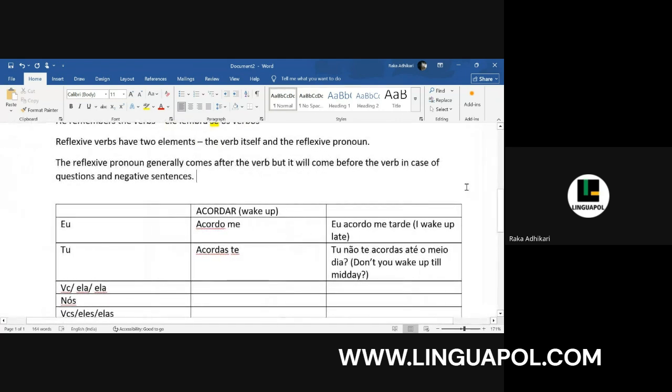So questions and negative sentences, this reflexive pronoun comes before the verb. So tu não te acordas? It's a question. Don't you wake up? Tu não te acordas até o meio-dia?